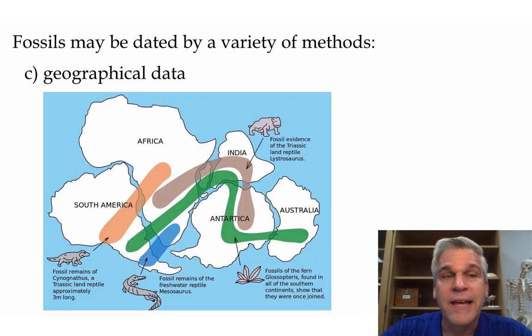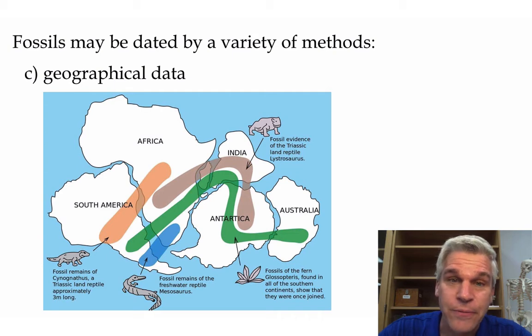Fossils can also be dated by geographical data. So for instance, prior to the breakup of Pangaea, we find fossil evidence of similar species on multiple different continents that today aren't together. But when we piece together where the continents were and the areas in which we find these fossils, we can get an idea as to when did these fossils live during the time of Pangaea, 250 million years ago.